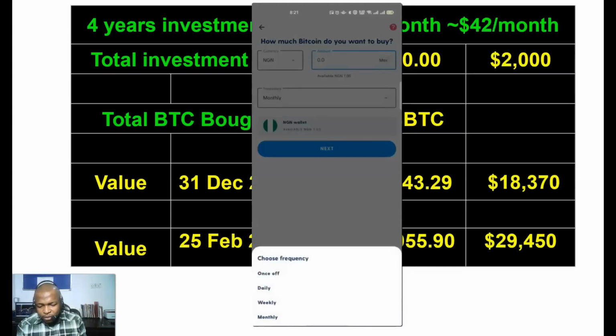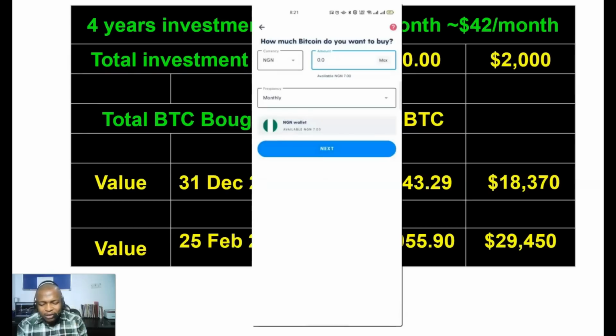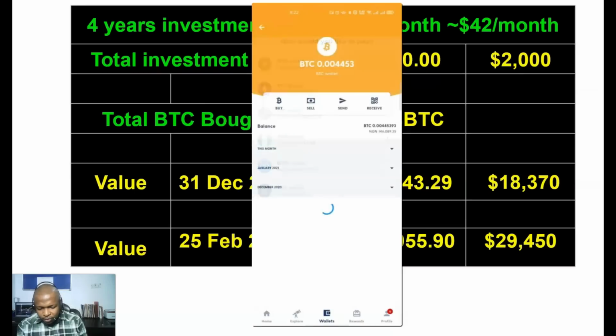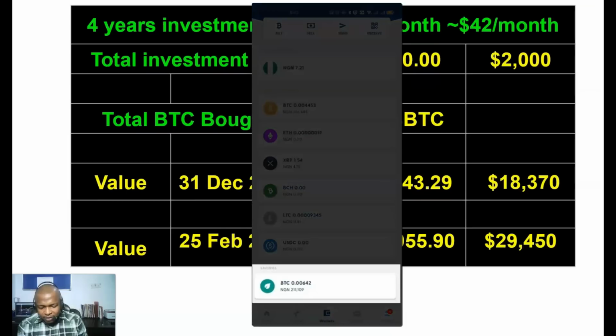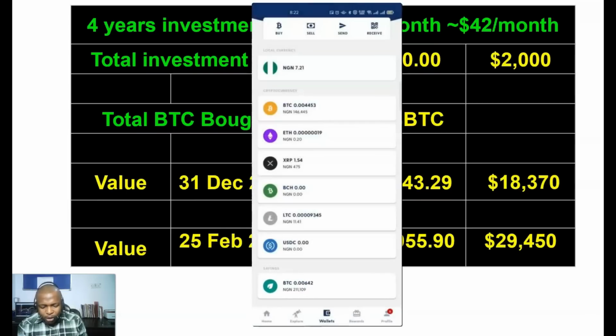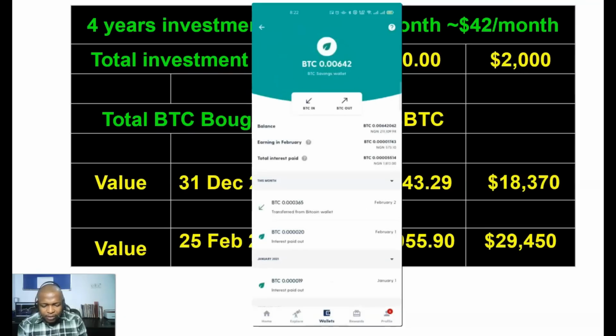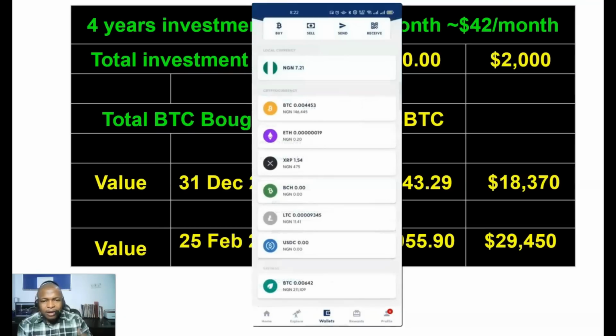All right. And the good thing with Luno is that Luno also has a Luno savings wallet. Let me show you here. Go back to wallet. Luno has what we call savings. Under this savings, I can choose to put my idle Bitcoin in the savings, and when I do that, I'm going to earn 4% interest per annum. And 4% interest is about 0.33% per month.